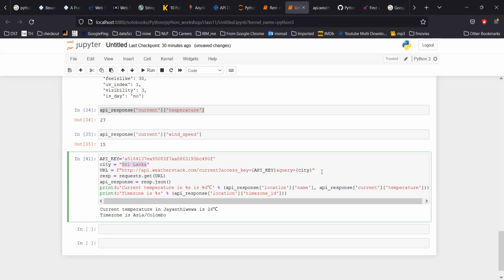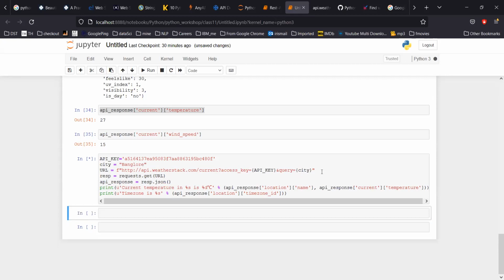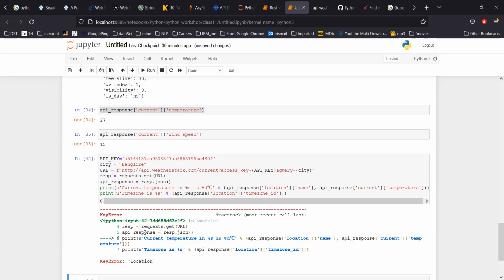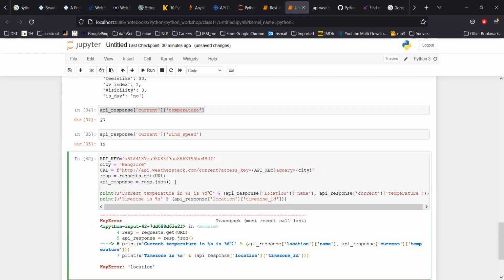Let me put, what else we can put here, any city. Let me put Bangalore. This location is creating a problem. So this location might not be available. Let's see what happens. Let me print out the response here. What has the site responded with?